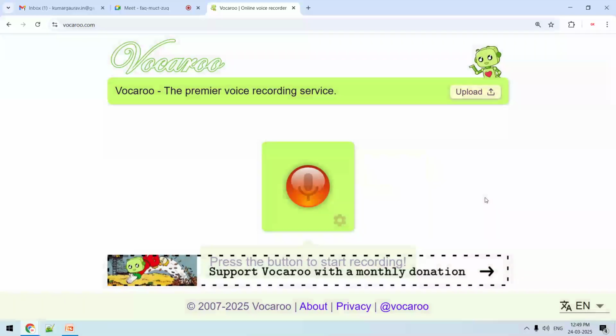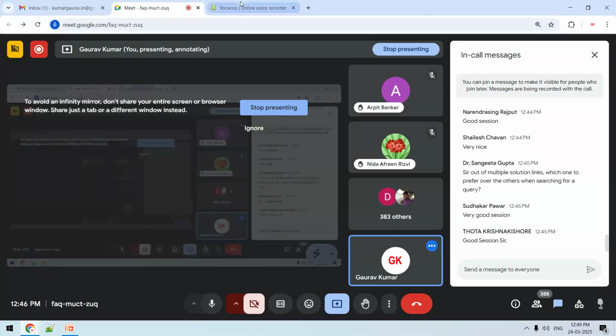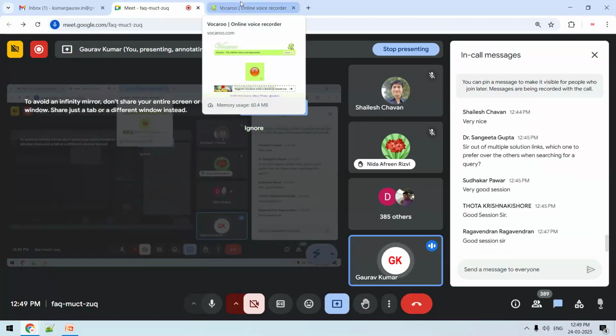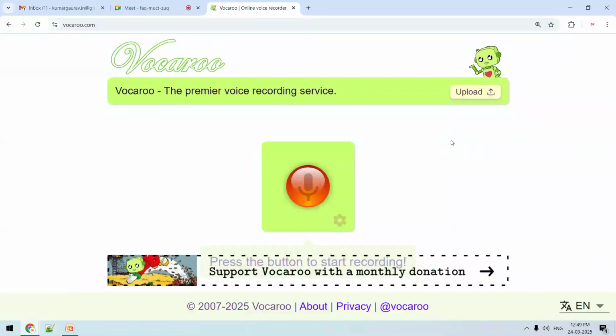So once the lecture is recorded, you can see this one. Now one question may be there, one doubt may be there in participants. Okay, this feature is available in our mobile phone also. Why not use the recorder in our mobiles? A recorder is available in everybody's mobile phone. Audio recorder is available. Then why use Vocaroo?